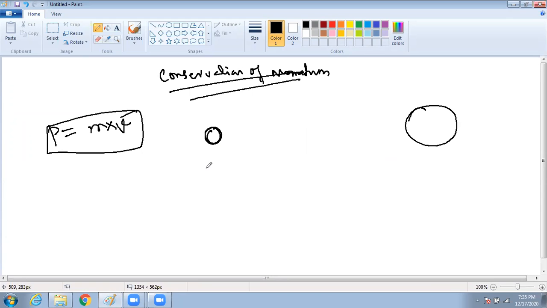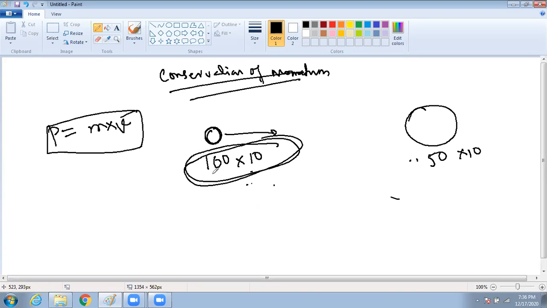let's say this is 100 and this is 50. This is moving at a speed of 10, and this is moving at a speed of 10. Both might be moving at the same velocity, but the one with the higher momentum will hurt you. The cricket ball hitting will hurt you more than the football because the momentum is high. Understood? This is the momentum.